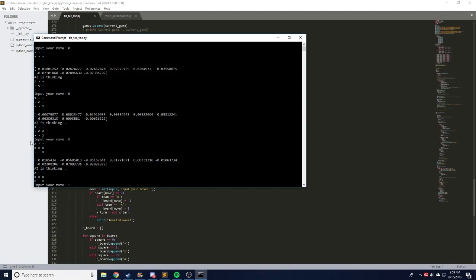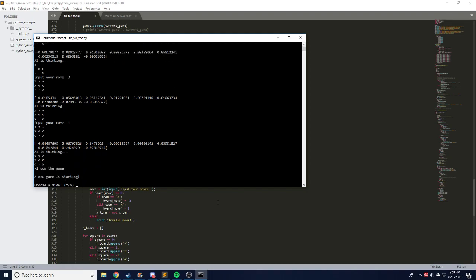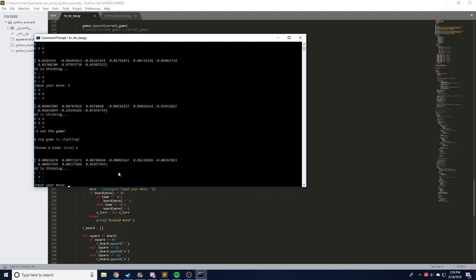So it sees this situation as a draw, right? Because this game is going to end in a draw. So the Q values are going to be low until something arises where that's not the case. As you can see here, it's negative 0.05. But then when I make this mistake and play here, and it sees that this wins it the game, it becomes 0.64. So just a massive change. I just think that that's interesting.